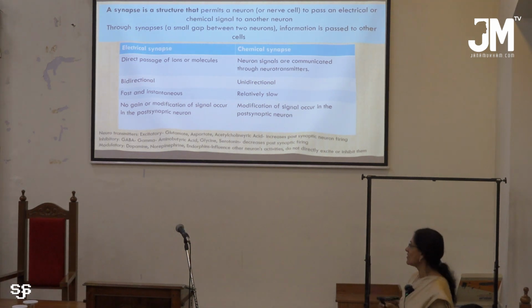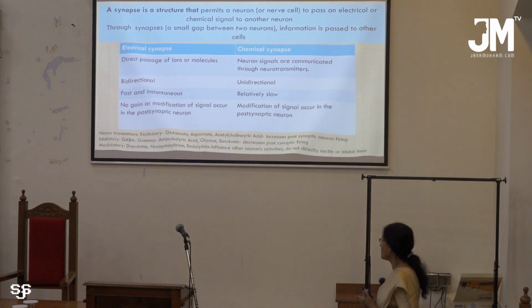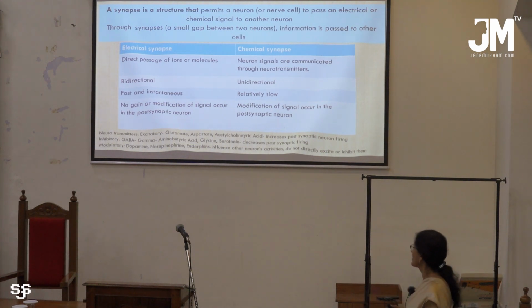There is no gain or modification of signal in the postsynaptic neuron. But in the case of chemical synapse, the transmission is by means of chemical substances, and it is only unidirectional. It can change the spiking pattern of the postsynaptic neuron, and it is relatively slow. Modification of signals occurs in the case of chemical synapse.